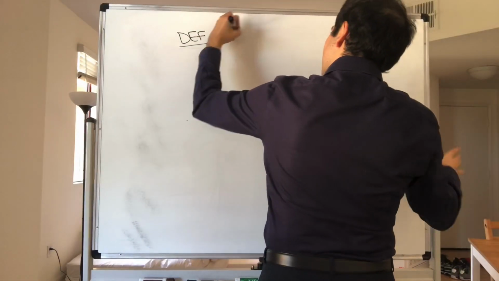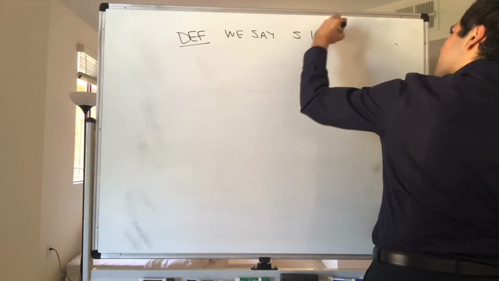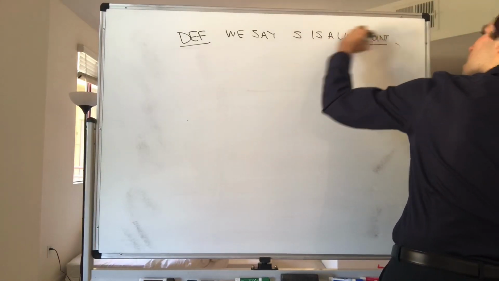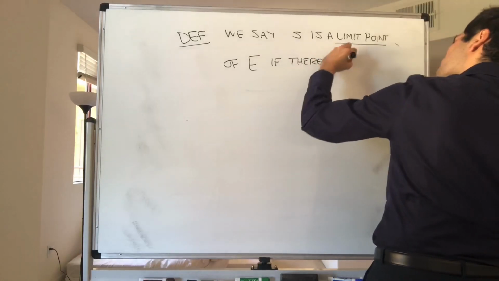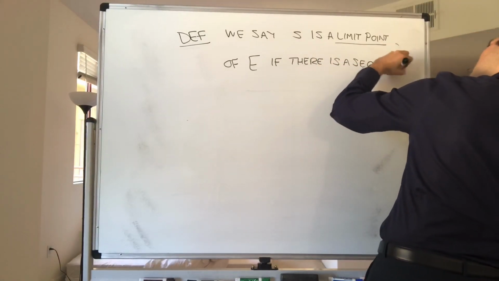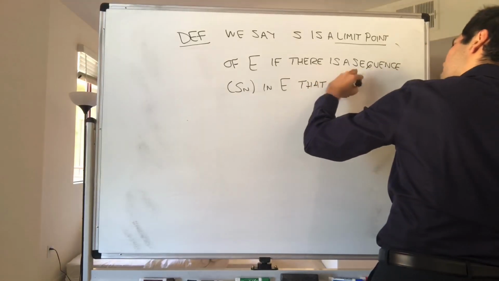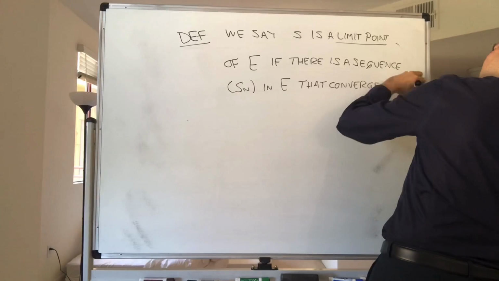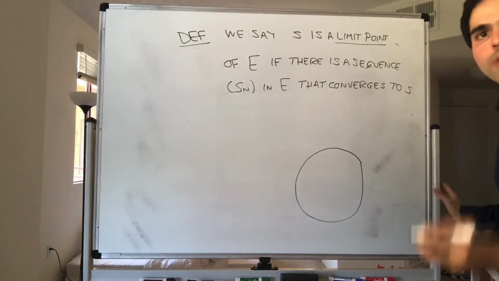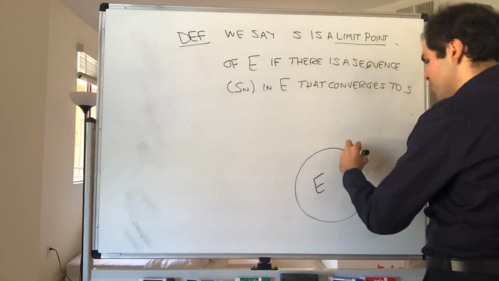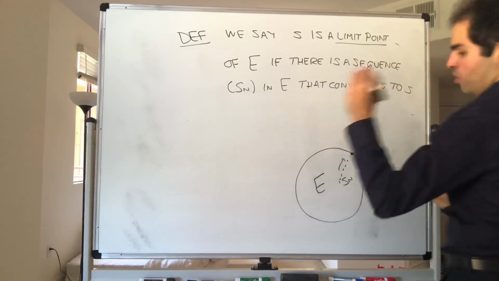We say S, not necessarily in E, is a limit point of E if there's some sequence Sn in E that converges to S. In other words, a limit point is just a possible destination of a train in E. So if this is E, then S is a limit point if you can find some sequence Sn that converges to S.